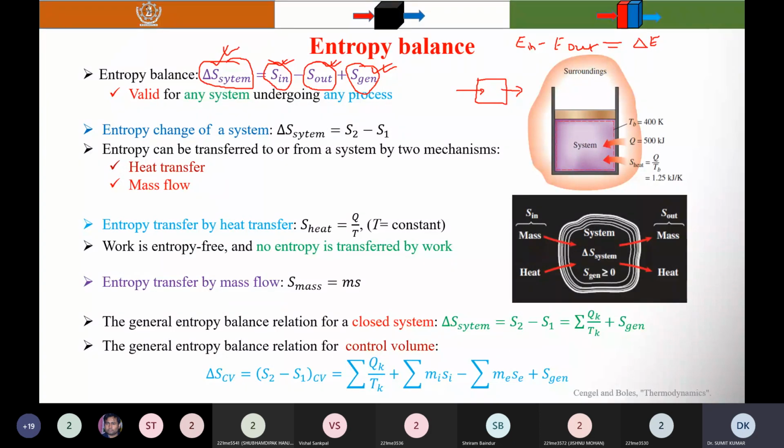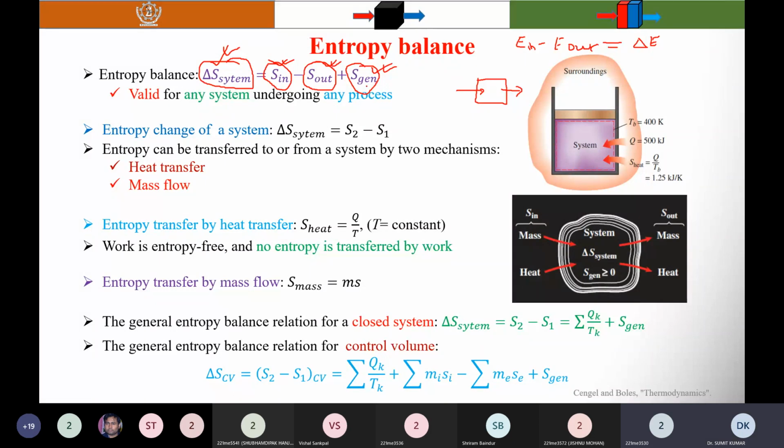So this one is valid for any process, sir? Yes. Sir, yesterday you said that there is nothing like entropy conservation. So sir, how is this entropy balance different from conservation? Because it resembles the same as the energy conservation equation.